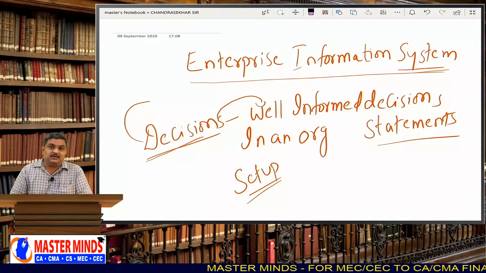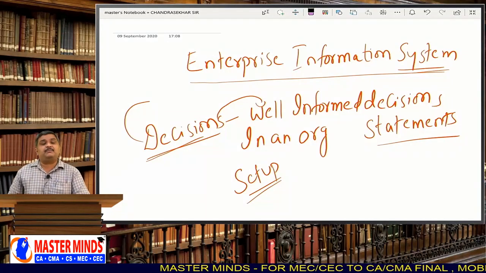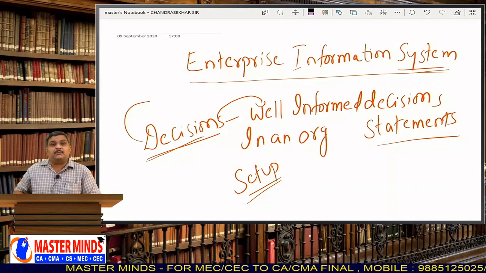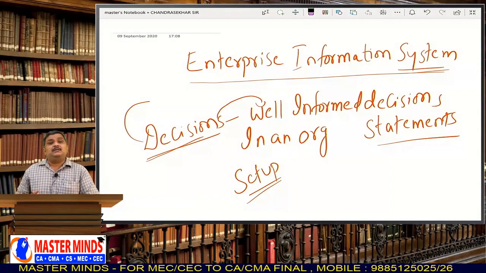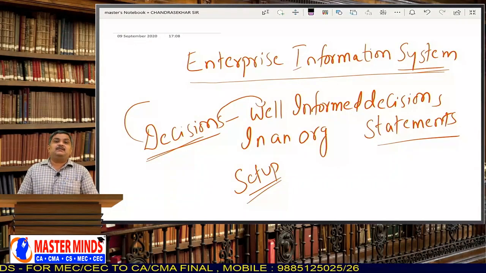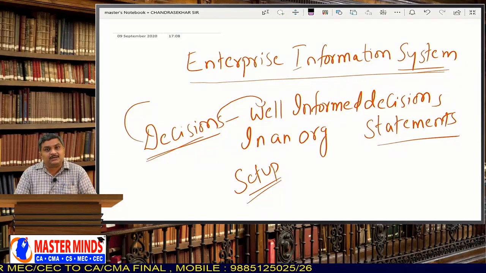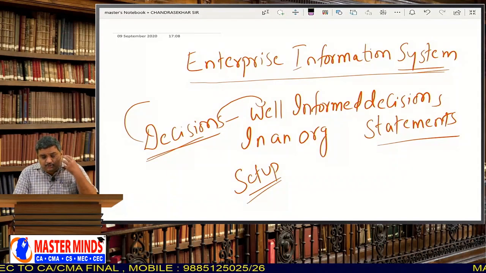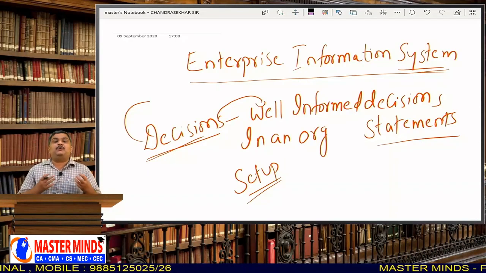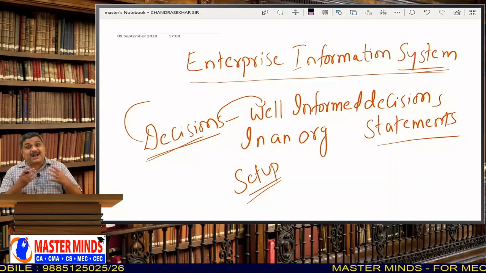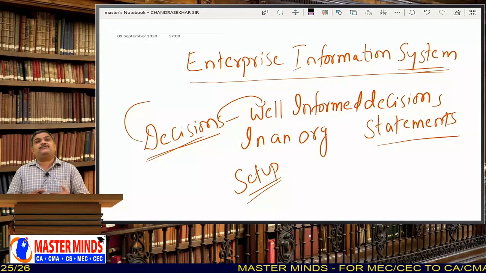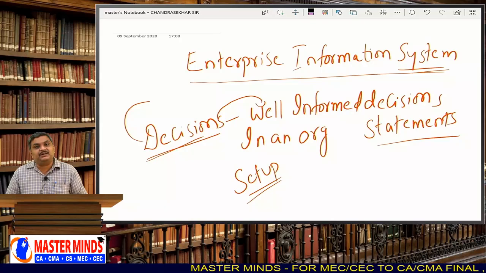You may be given training in some ERP software, or in an accounting software or an operating system, but they are not given. Why is only EIS in your syllabus? Because an auditor has to have a well defined knowledge about the information system. That is mandatory. That is very much essential to his career. So, that is the reason you have to study the subject of Enterprise Information System.